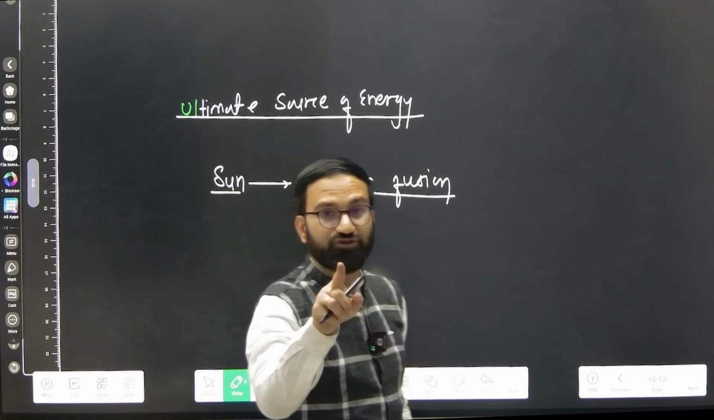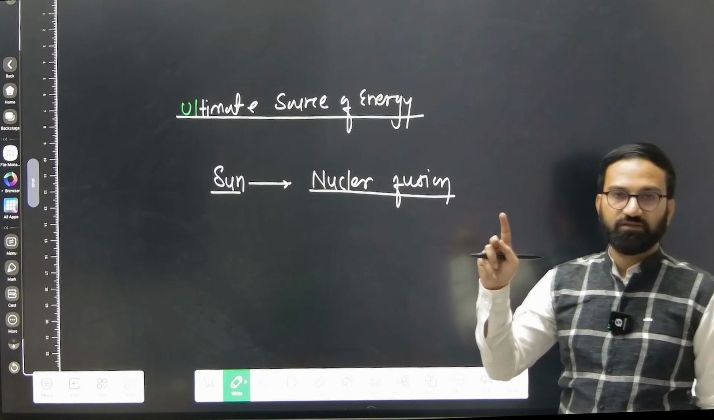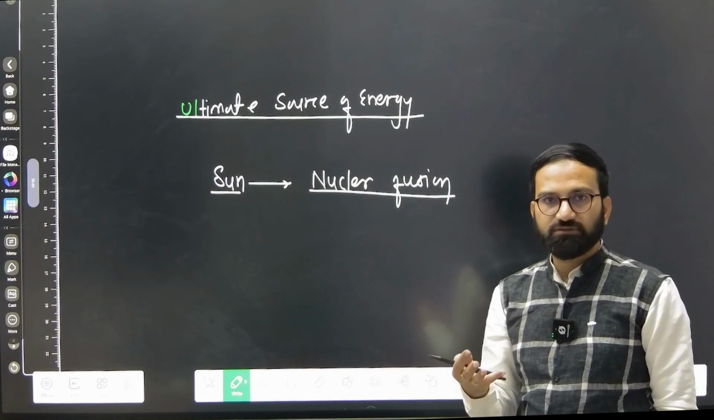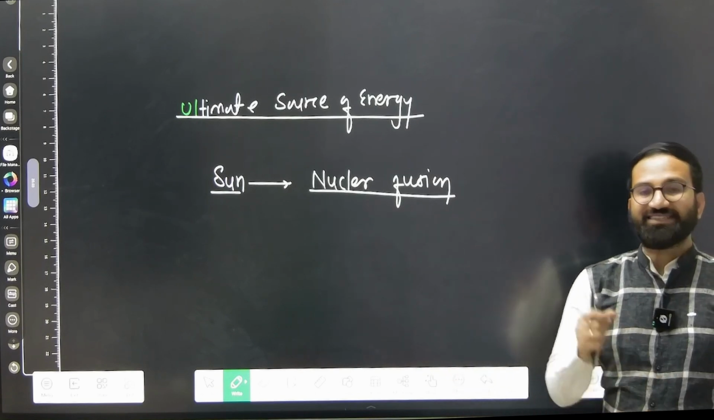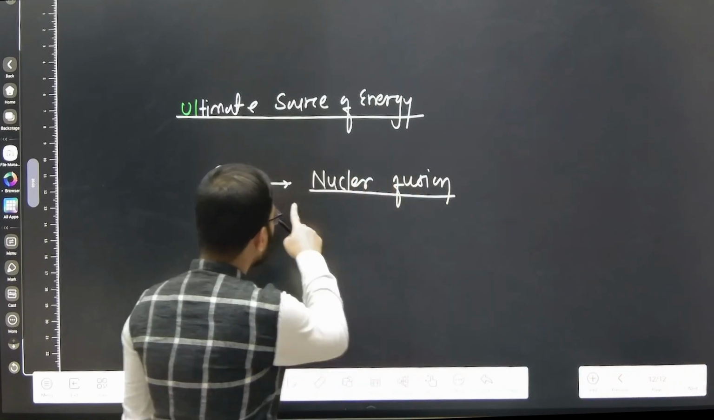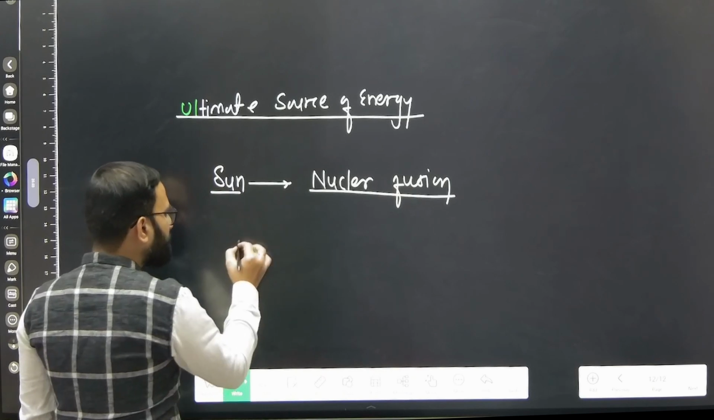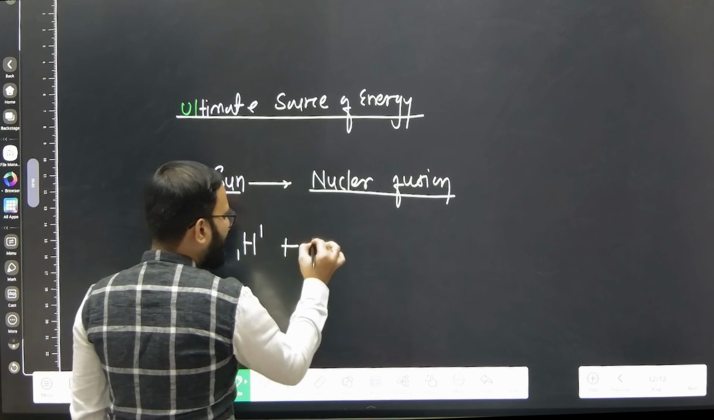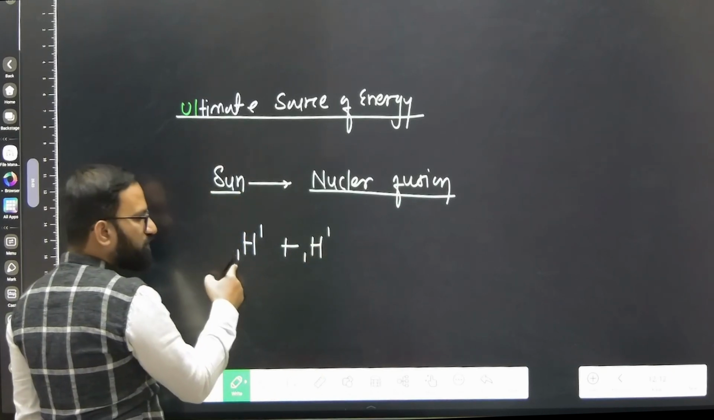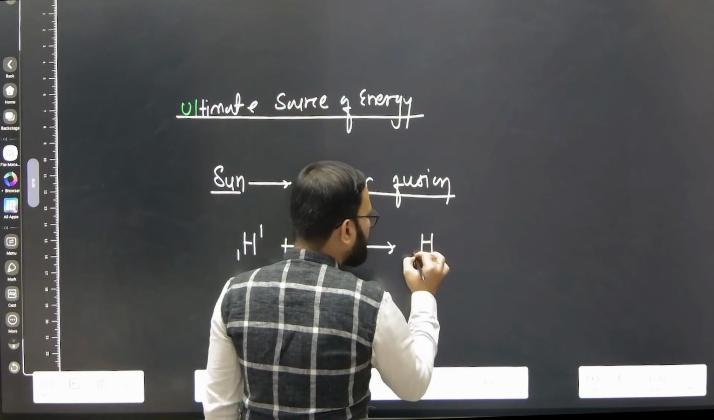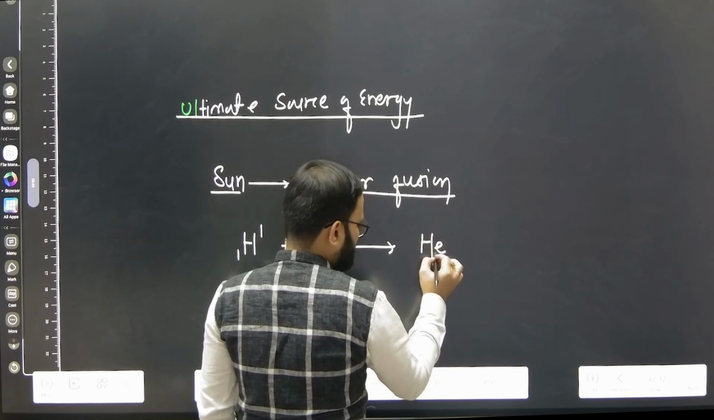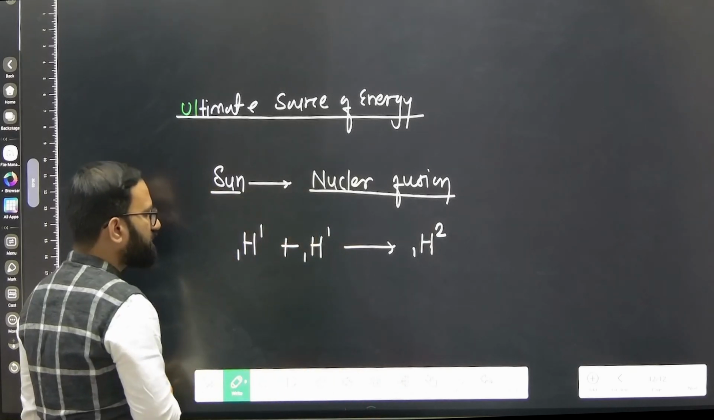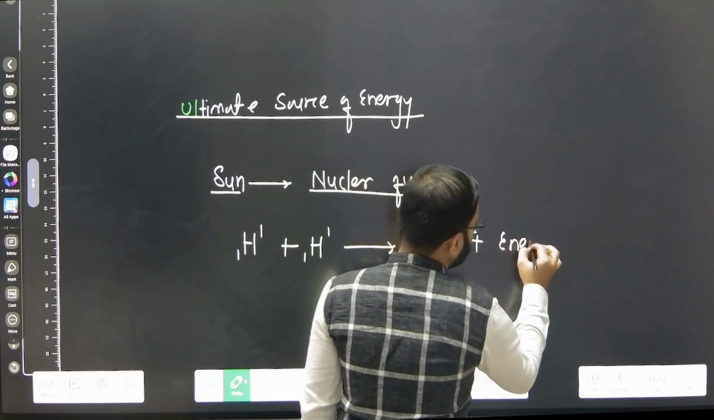So I ask you one question, which of the following reaction, nuclear fission or nuclear fusion, occurs naturally in the universe? Then answer is nuclear fusion. So in the sun what is exactly happening? If we talk about the isotope of hydrogen, that is protium. When protium combines together, they form what? One heavier atom called what? Deuterium, right? And huge amount of energy gets released here.